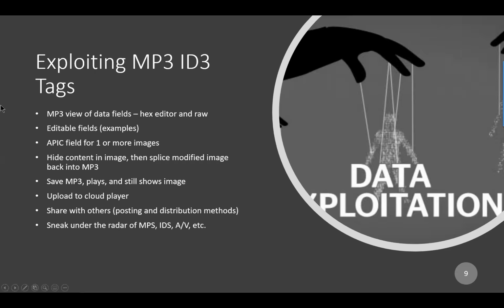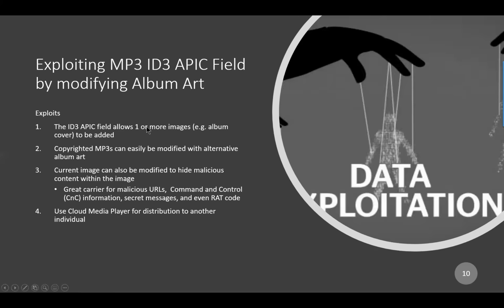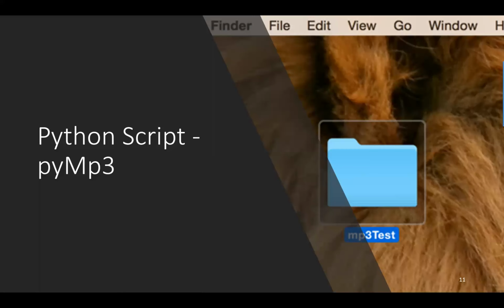So there's a lot here that still needs investigating. So again, modifying that album art so we can modify those images to carry additional information is what this is about.